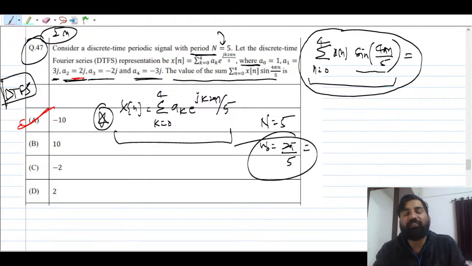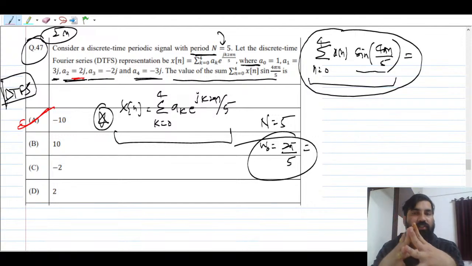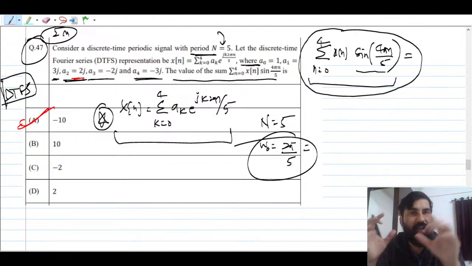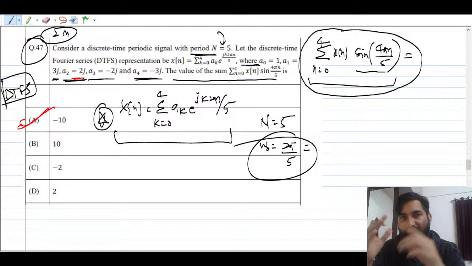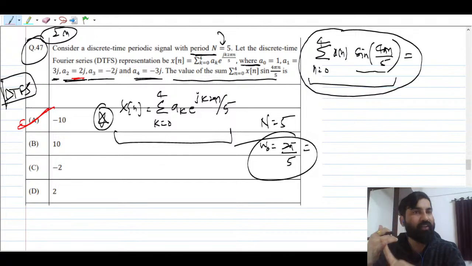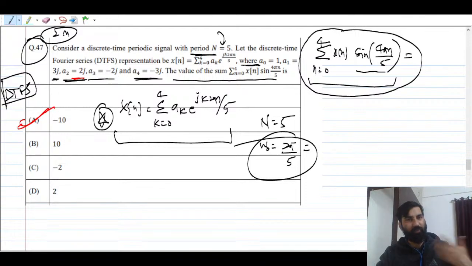So what is the learning from this question? The learning from this question is you have to remember the actual definitions, right? And how those definitions came into existence. मैंने क्या बोला? Fourier series के जो भी formulas होते हैं, they are all linear combination of complex exponentials, right? That's how you construct the signal, Xt, right? That is nothing but a synthesis equation. And analysis equation is nothing but what? The computation of Fourier series coefficients, right?